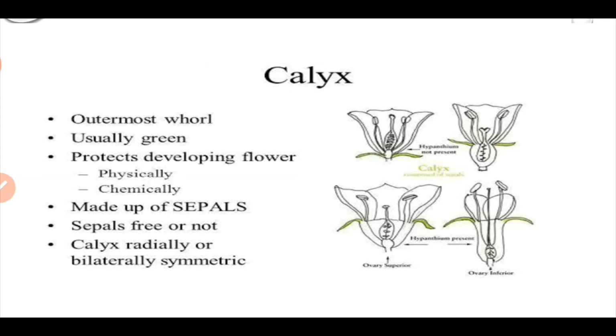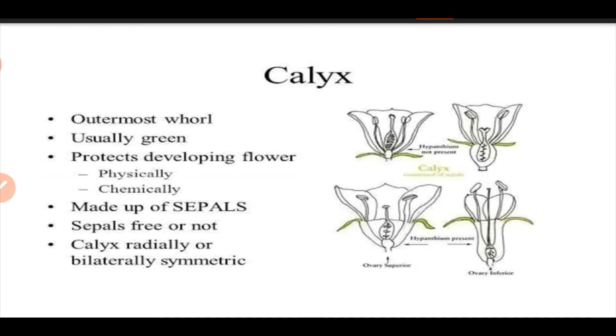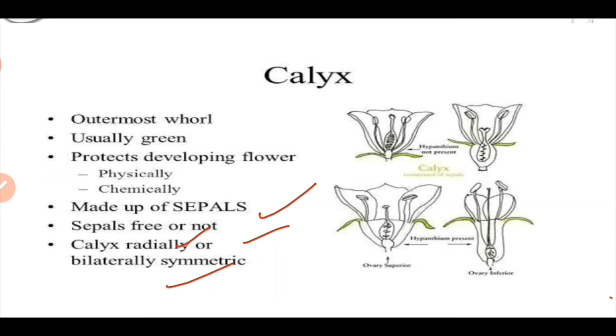Calyx is the outermost whorl of the flower. It is mostly green in color. It protects the developing flower and it is formed of sepals; all the sepals together form the calyx. Sepals may be free or they may be united. The symmetry of the calyx is radial or bilateral symmetry.